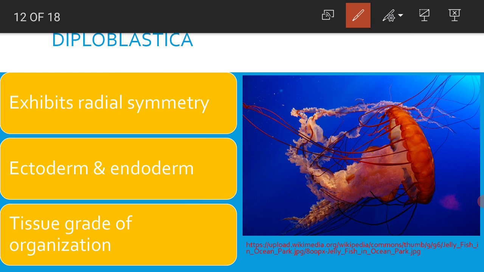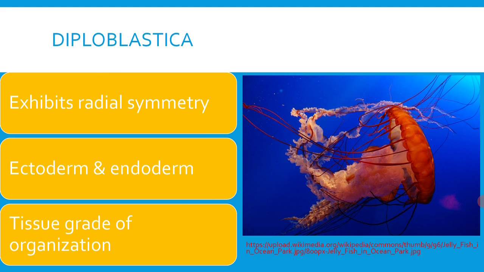In the diagram you can see an umbrella-like animal called jellyfish, and you might have studied hydra also. Hydra and jellyfishes are included under phylum Coelenterata, also called cnidarians, which exhibit radial symmetry.